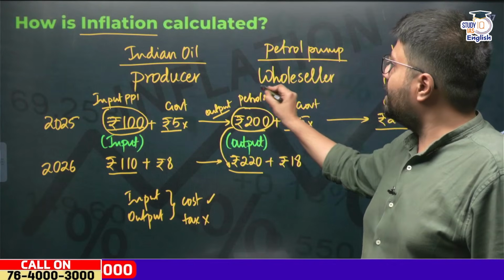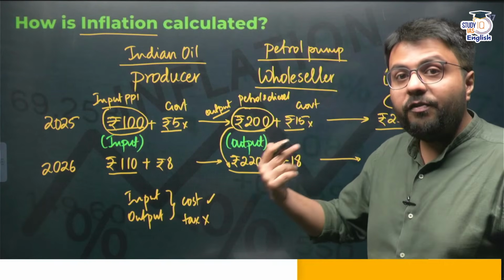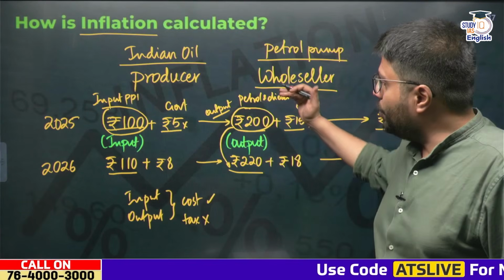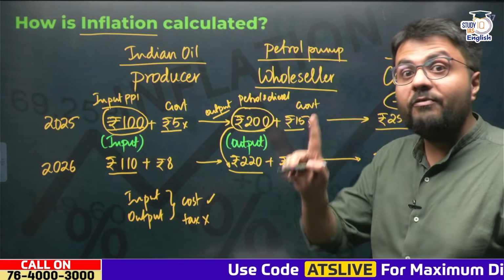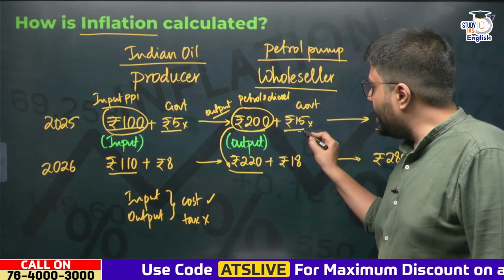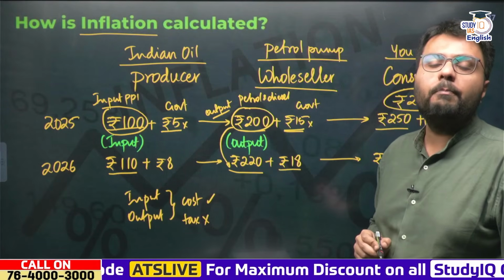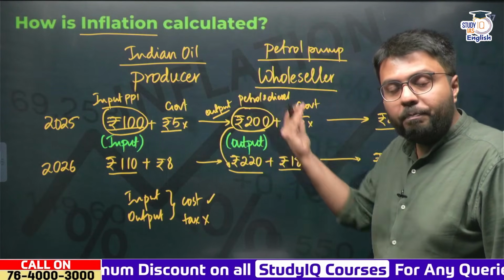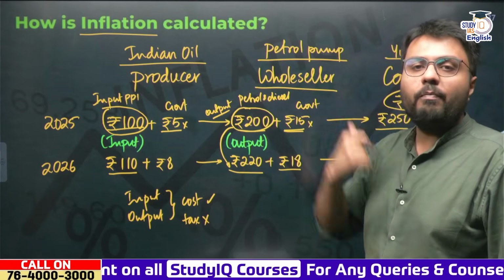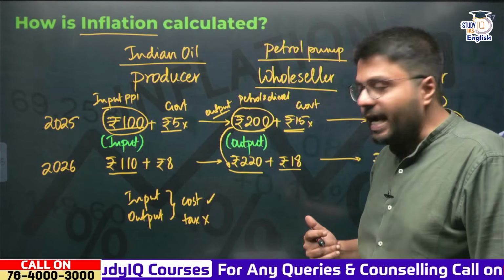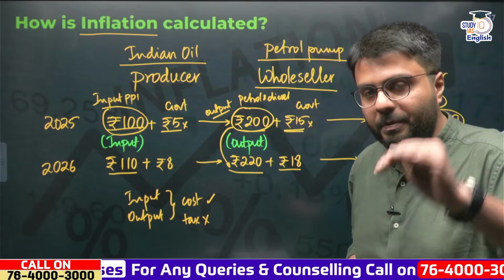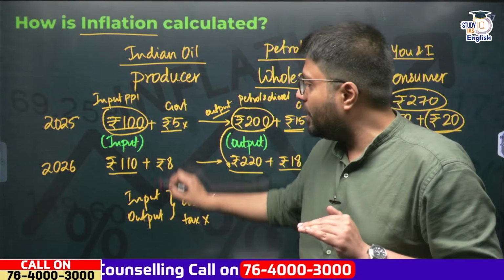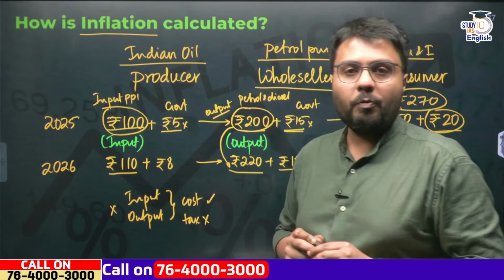Now let us try to understand how the inflation at the wholesaler level ideally should be calculated. To calculate inflation at the wholesaler level, ideally you should take into account the taxes the wholesaler pays at the level at which it procures the final product from the producers, right? But in India, up till now, that is until a few months before 2026, we were not calculating either input or output PPI.